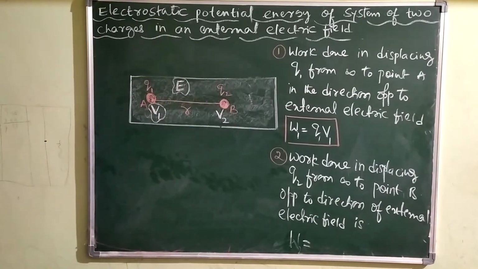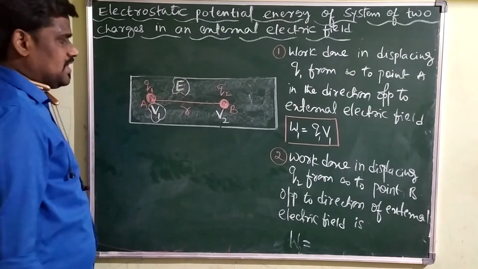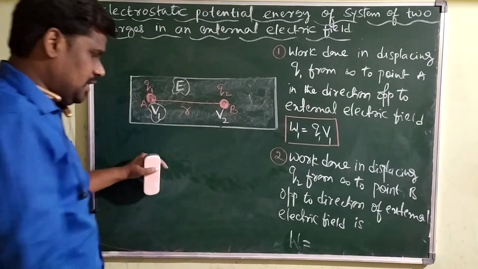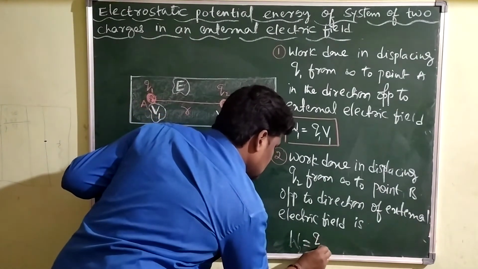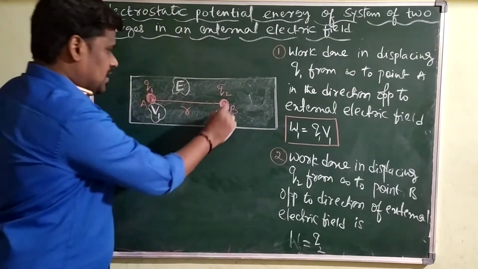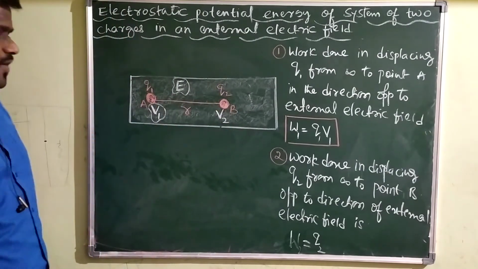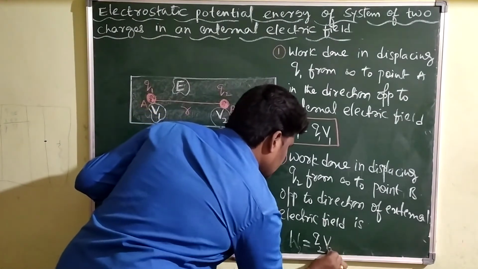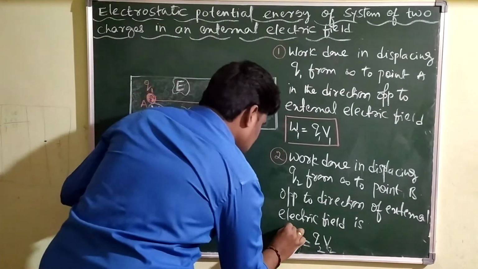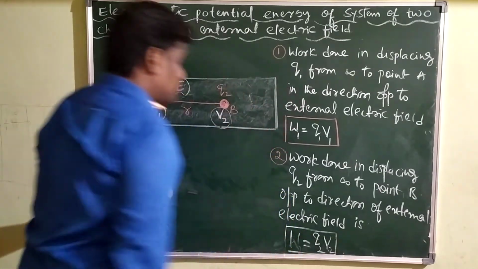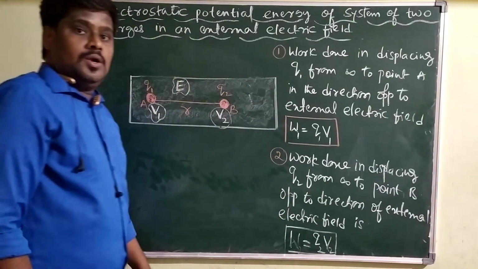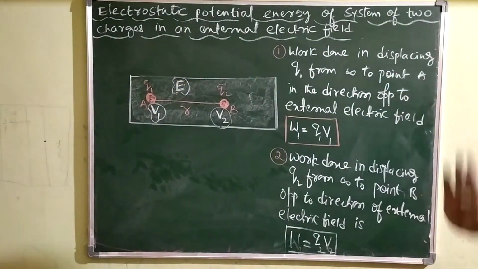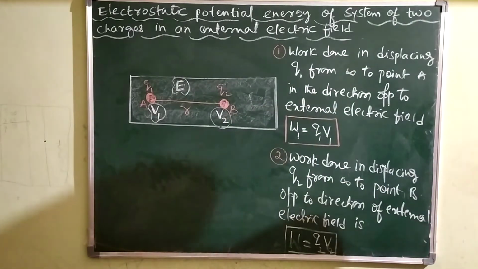Work done is given by charge multiplied by potential. Which charge are you bringing? You are bringing Q2 from infinity to point B. Therefore, the charge is Q2. What is the potential at B due to external electric field? That is V2. Therefore, Q2 into V2. So, this is the second work done. As I said, potential energy is nothing but the total sum of all the works in the direction of all the electric fields. How many electric fields do we have here?